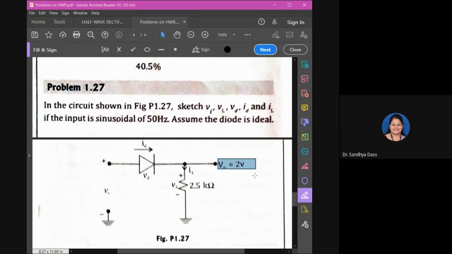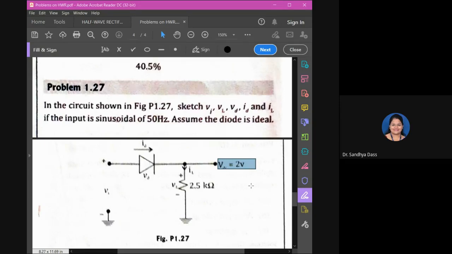Now peak load current. To calculate peak load current, we want IM, isn't it? So IM will be equal to, apply the equation there, VM by RF plus RL. Considering ideal diode here, you have to mention there, RF will be equal to 0.